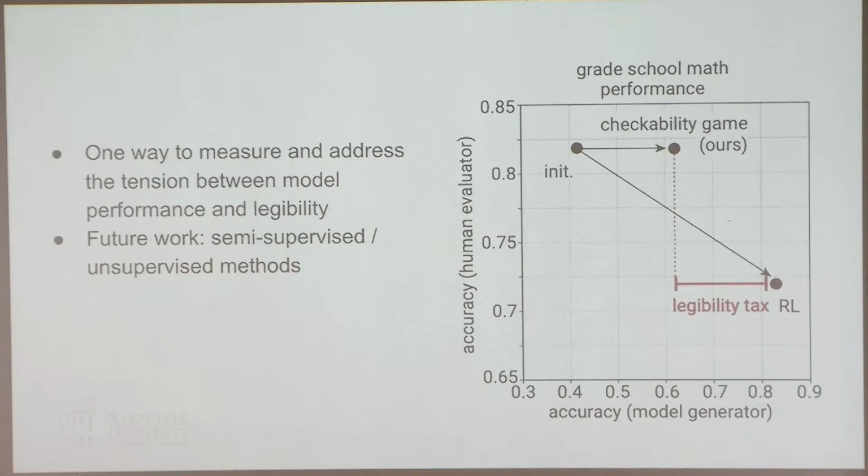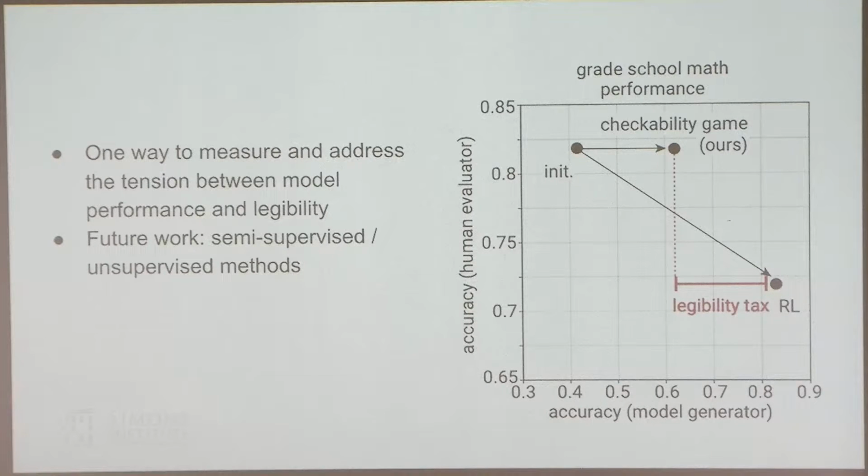So, to summarize everything: if we just train against the correctness signal, then we don't necessarily get a very legible chain of thought. Whereas if you also want the chain of thought to be more checkable by smaller models, it also transfers to human legibility. Basically, we want to come up with one way to measure and to address the tension between model performance and legibility.